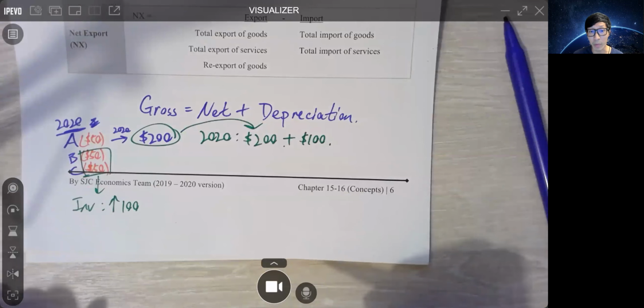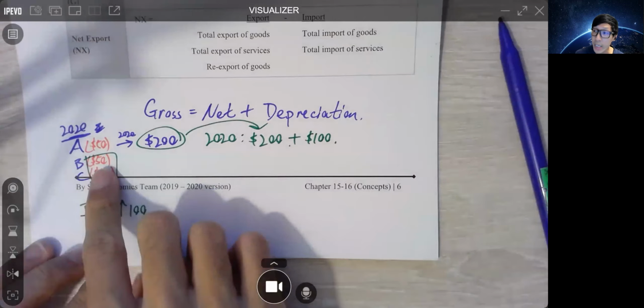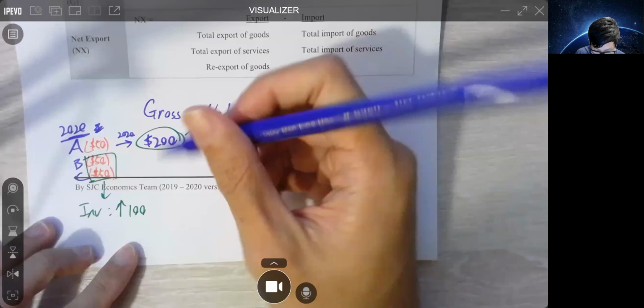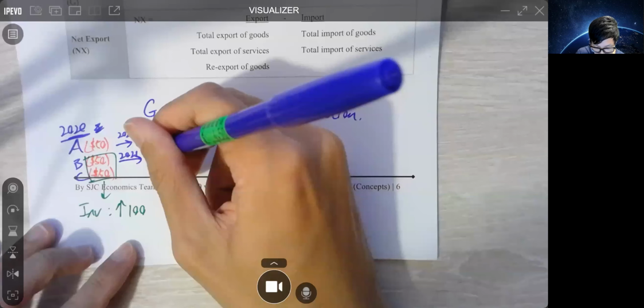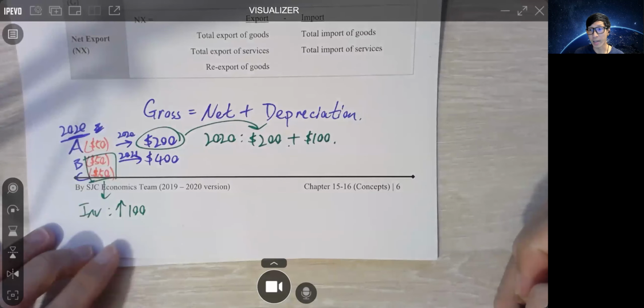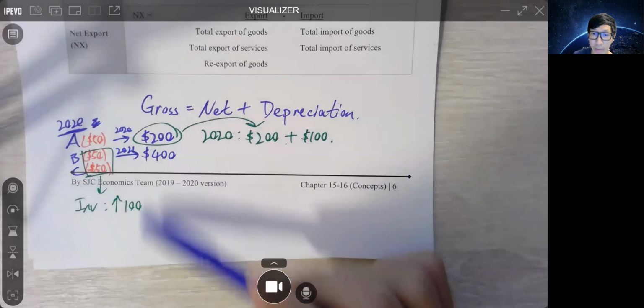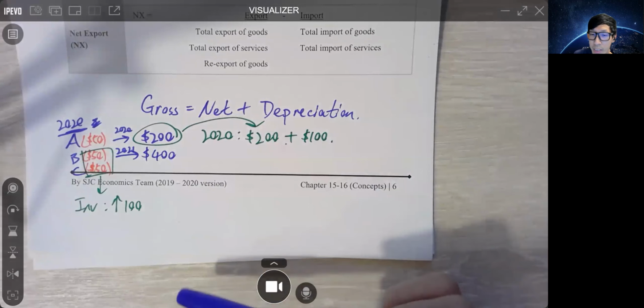Now let's imagine in 2021, I sold it at 400. 假設我400蚊賣咗佢。